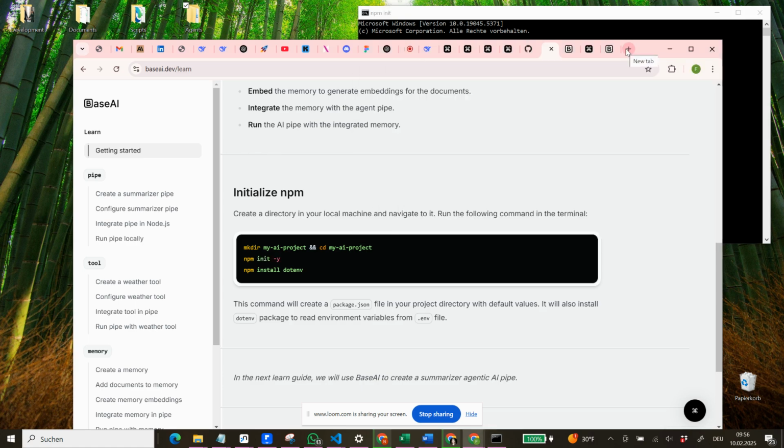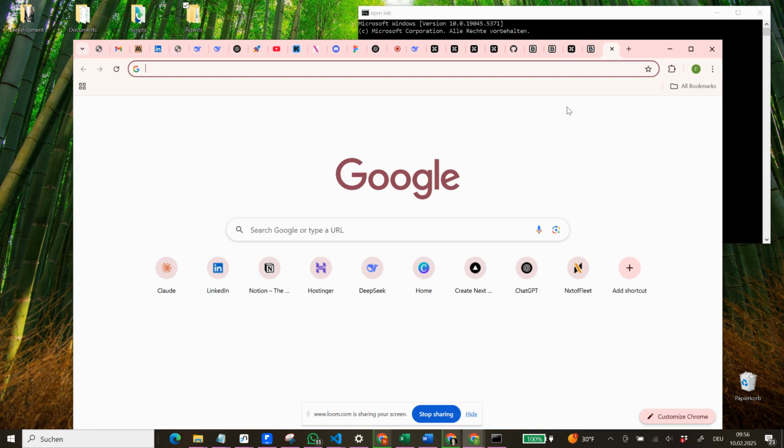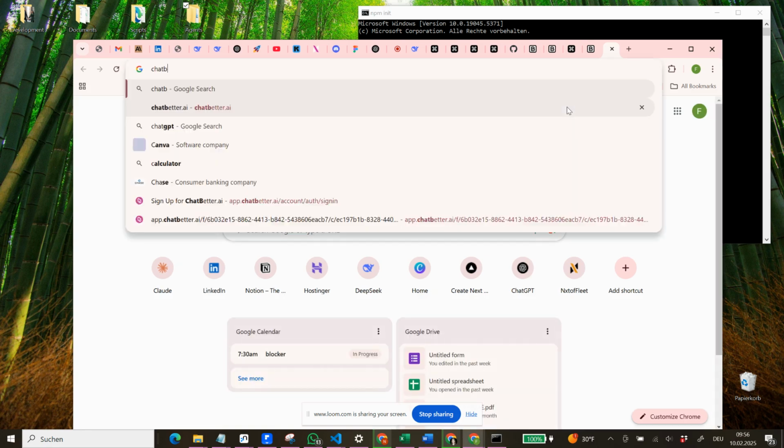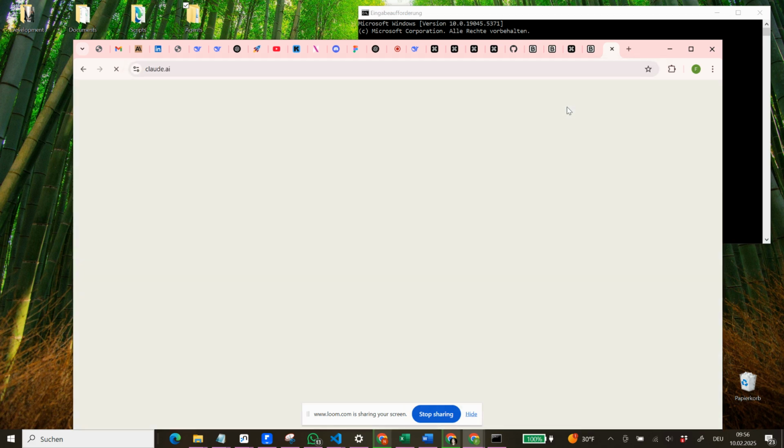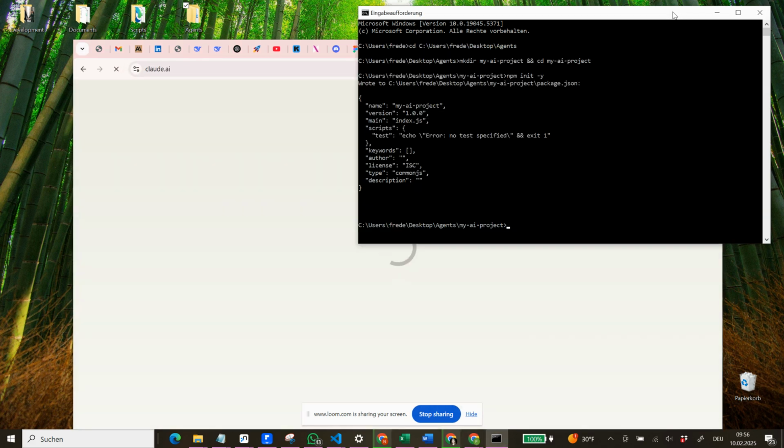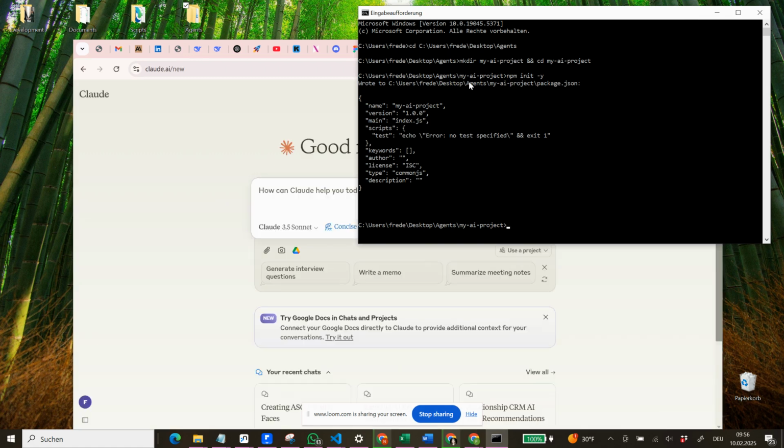So if I don't know this, you know what I can do? We can use ChatGPT for that. But let's use Claude, because Claude is normally a bit better in programming. And now you see it already wrote to this My AI project package.json specific elements: the name, My AI project, the version, index.js, scripts. I mean, there's nothing really in there yet. Keywords, author, and so on.